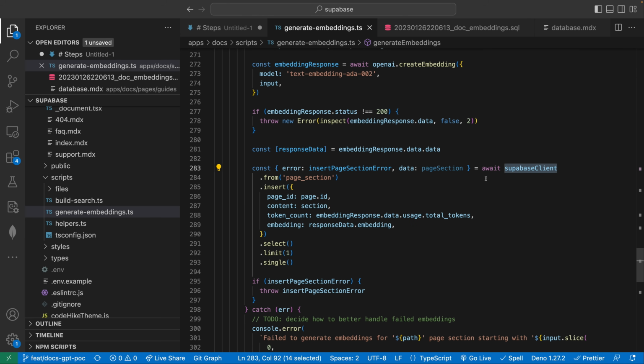Now, fun fact, right now we're using this just within a script on CI, but you can actually use the Supabase client on your browser client front end to access your database. I mean, that's one of the key features here and how you would use Supabase. And if you're like me and thinking, what the heck, how is that security going to work? There's no way I want to expose all the tables in my database to be arbitrarily queried from my front end, right? It just feels wrong.